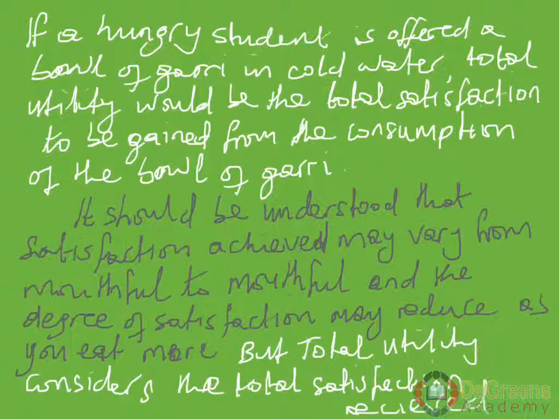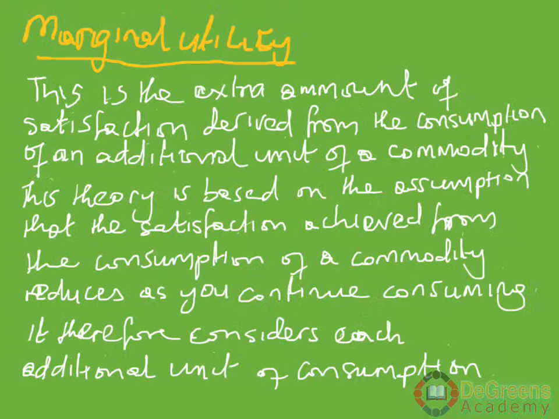However, total utility considers the total satisfaction received from the consumption of everything. So what we've just been describing here concerns the aspect of marginal utility. Marginal utility is simply the extra amount of satisfaction derived from the consumption of an additional unit of a commodity.